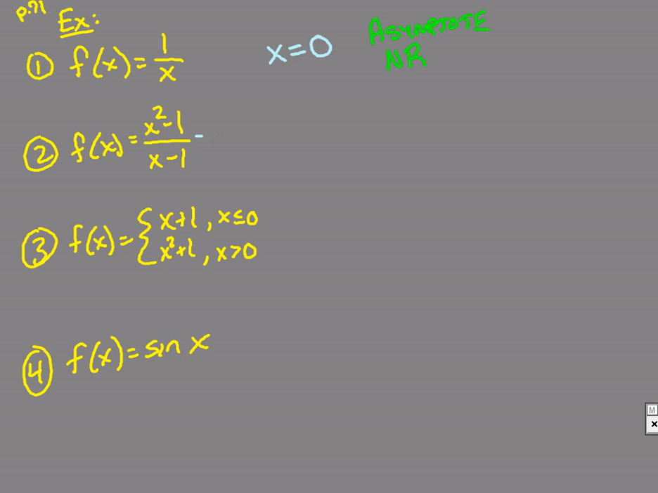For the second one here, I'm going to try to factor the top: x minus 1 times x plus 1, all over x minus 1. Where are my discontinuities? My discontinuities exist when x equals 1.